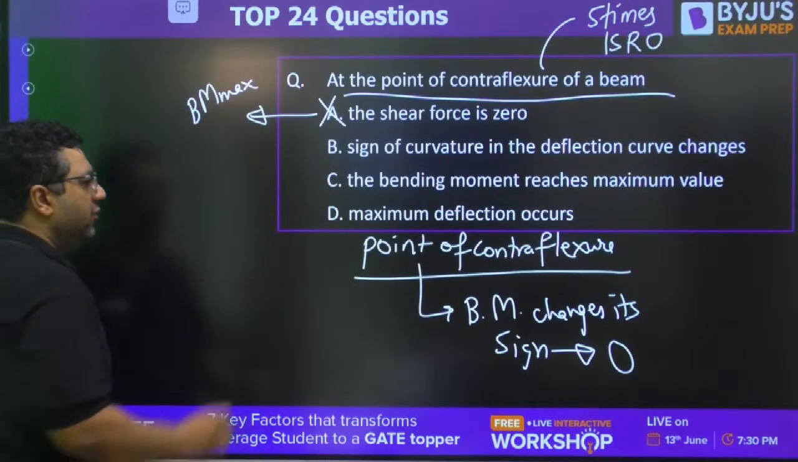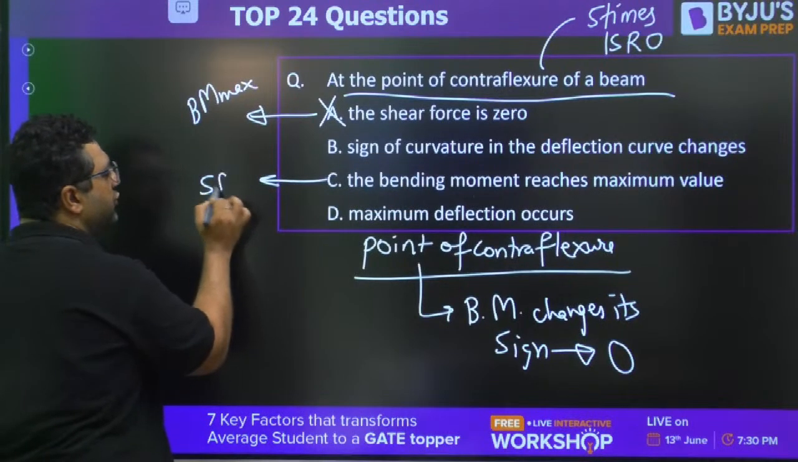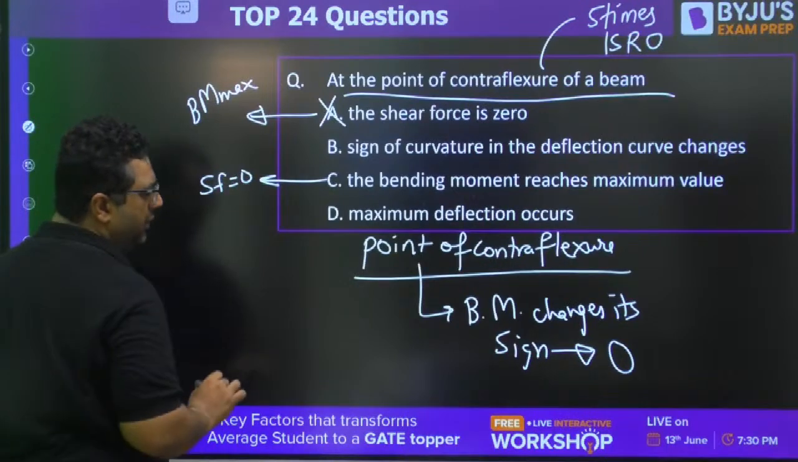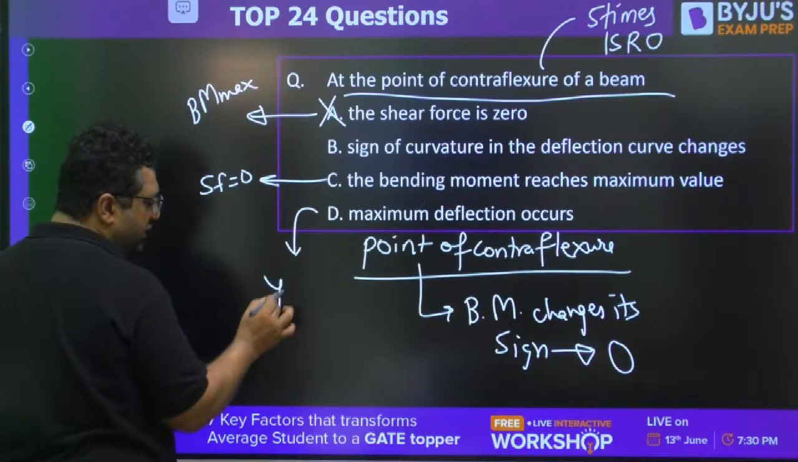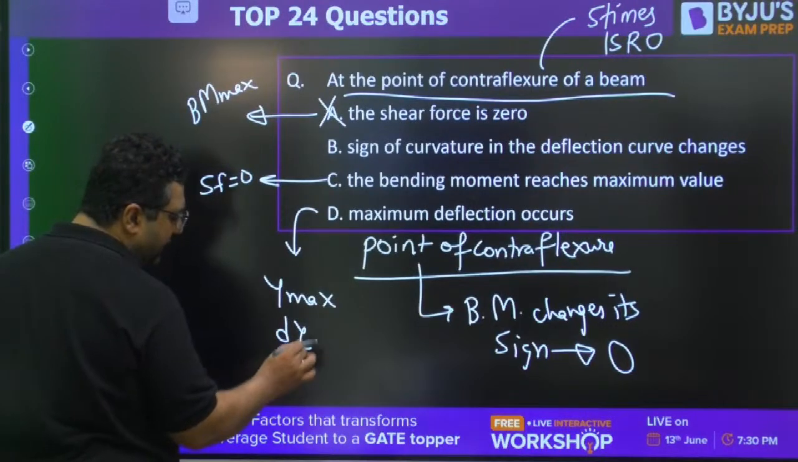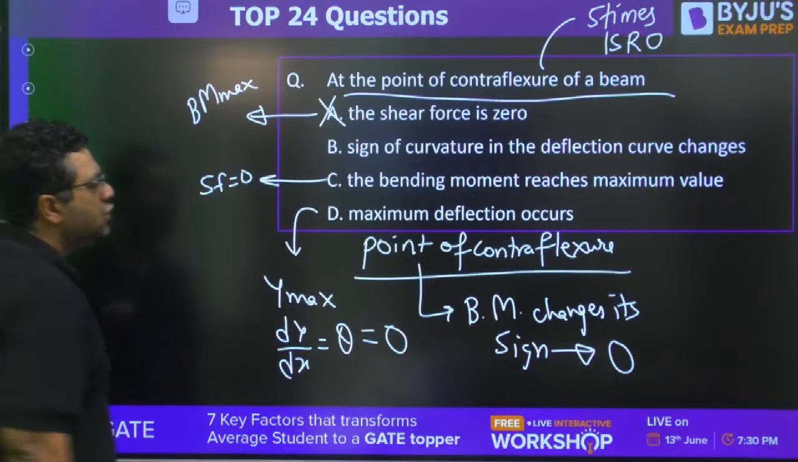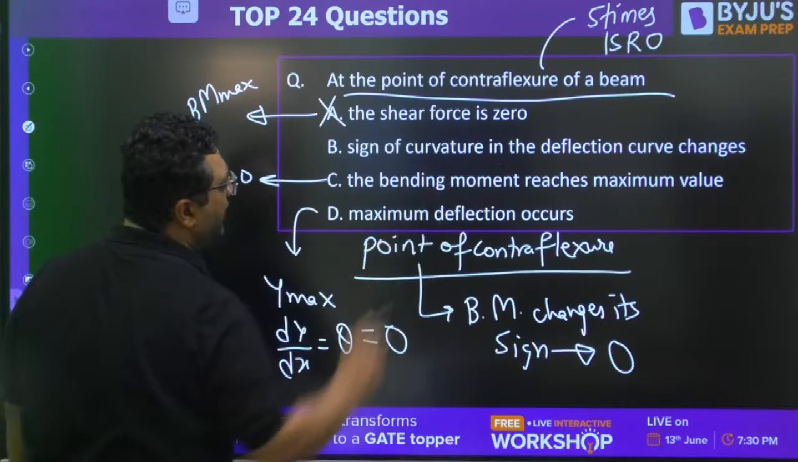And these are the same. When bending moment reaches maximum value, then shear force is 0. A and C are the same. When we talk about the deflection to be maximum, for that we have dy by dx, that is the slope, to be 0. So the sign of curvature in the deflection changing is the one.